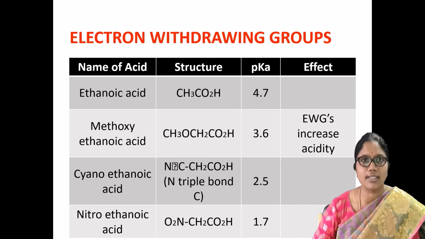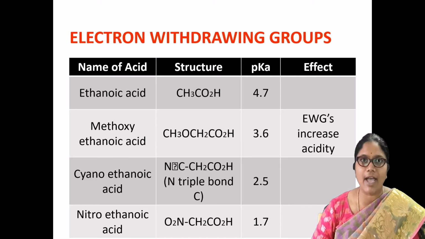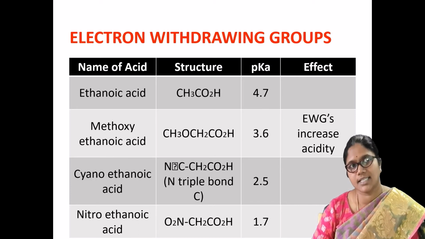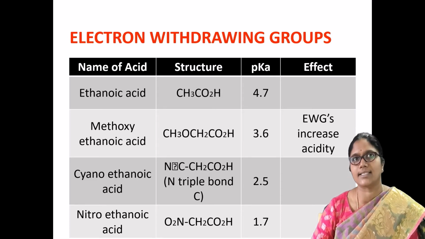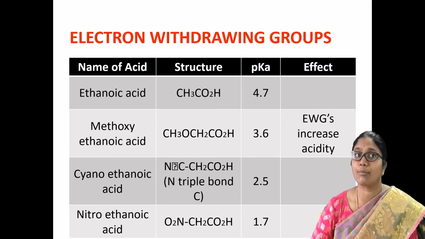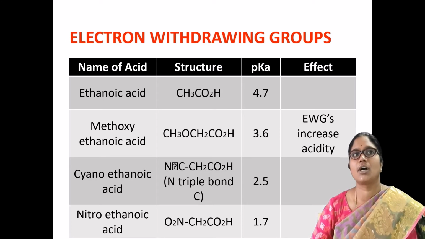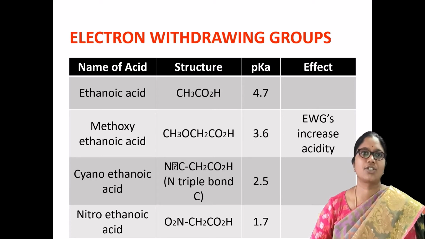Methoxyethanoic acid has a pKa value of 3.6. Among these two, obviously methoxyethanoic acid is more acidic because of the presence of electron withdrawing groups in the structure.